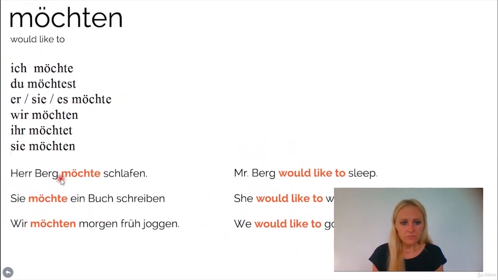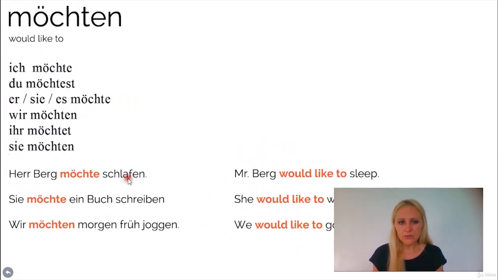So you see, again, the second verb always comes in the last position of the sentence, and you don't conjugate it. All you have to conjugate is the modal verb.